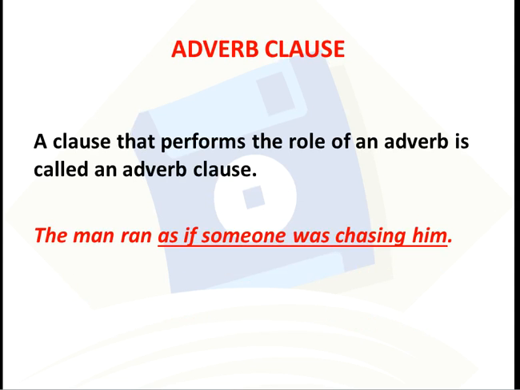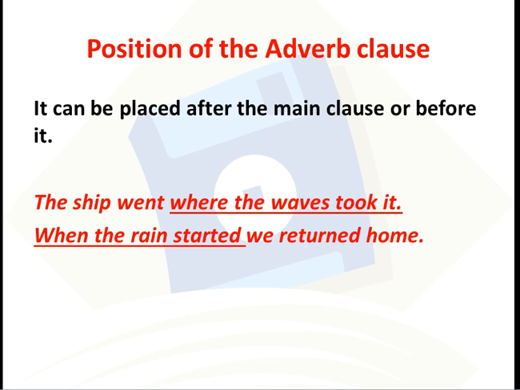The third type of clause is adverb clause. A clause that performs the role of an adverb is called an adverb clause. For example, the man ran as if someone was chasing him. The group of words as if someone was chasing him is a clause since it has a subject, someone, and a finite verb, was. It tells us more about the verb run. It performs the role of an adverb. Therefore, we can call it an adverb clause.